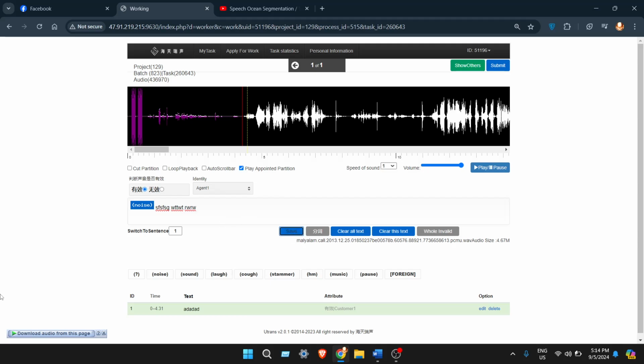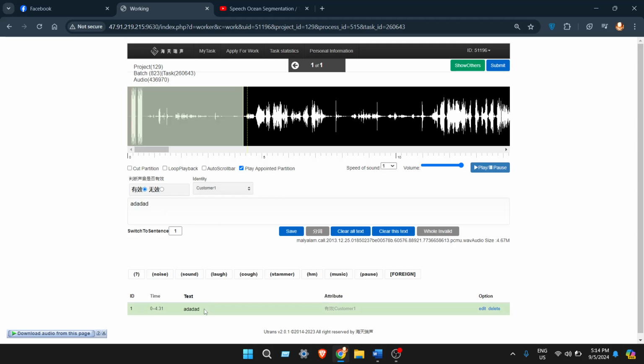As you can see, I have talked for a while, that's why the page expired and it did not get saved. Let's click on the sound and then write whatever the person was saying. Then click on save. As you can see, the segment was saved.